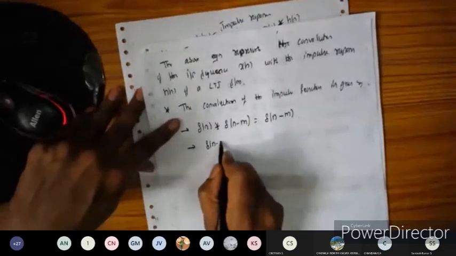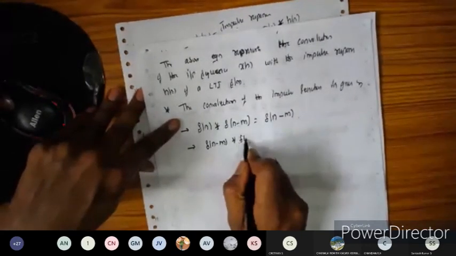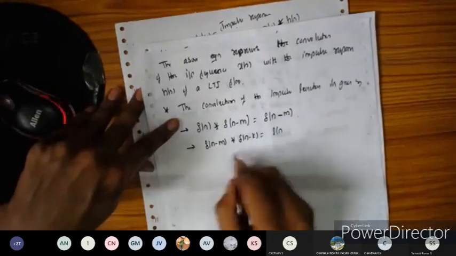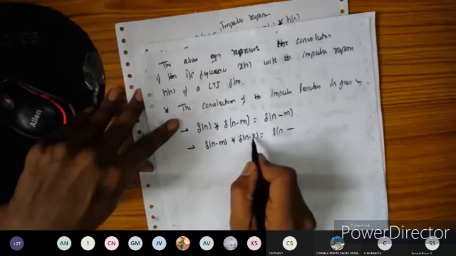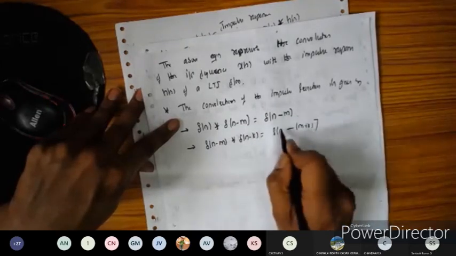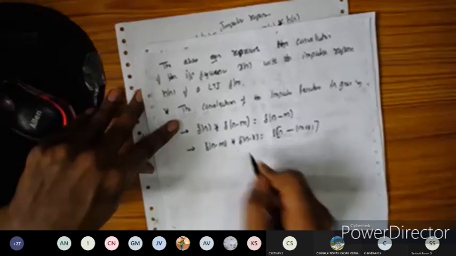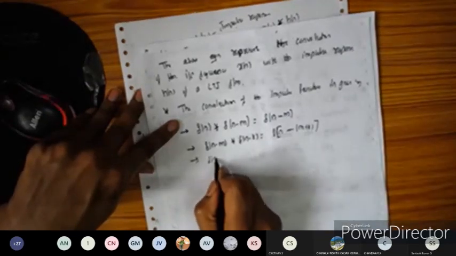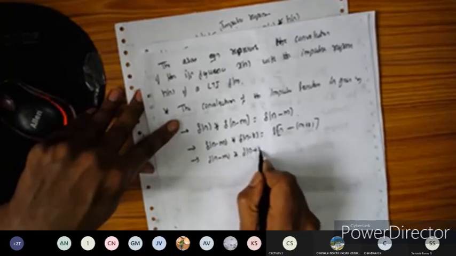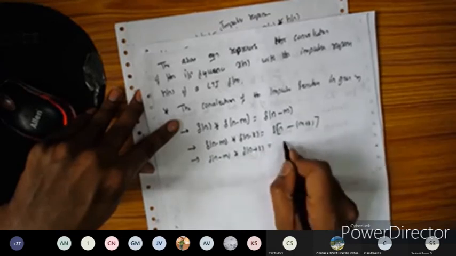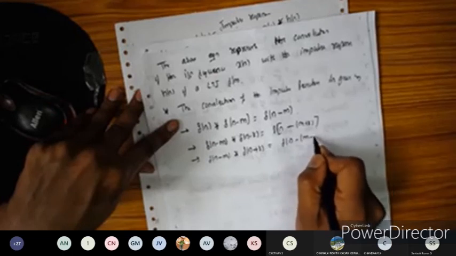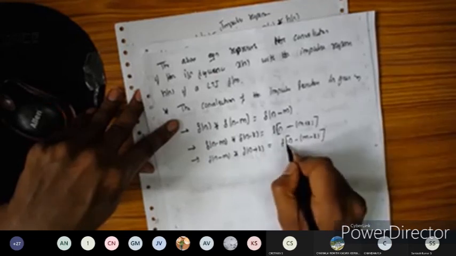The other kind of property is delta of n minus m convolved with delta of n minus k. Here delta of n convolved with delta of n is delta of n, and the minus is common here, so we can take this as m plus k, meaning we can add the delays. Similarly, for the different versions of the impulse function, delta of n plus k, if I take the minus common, this will become m minus k.